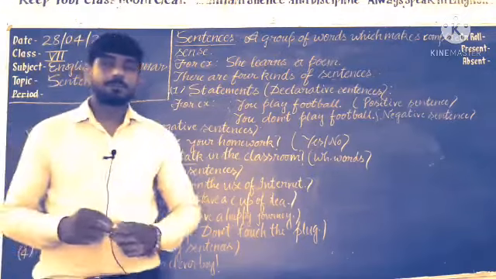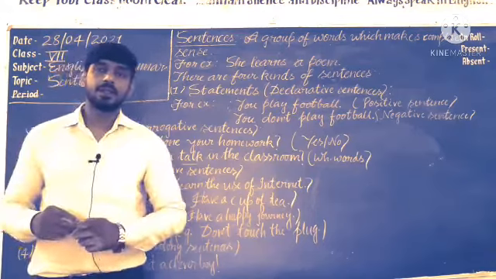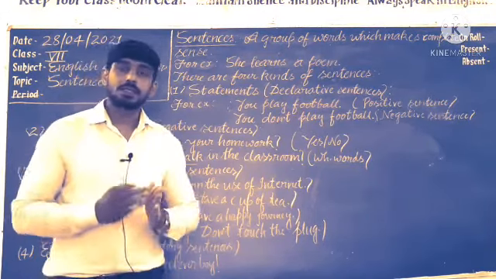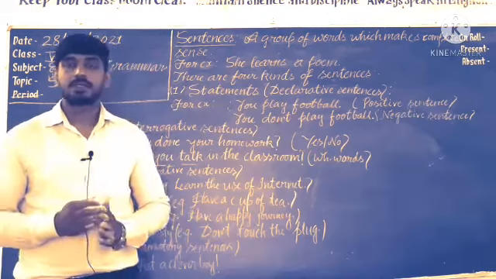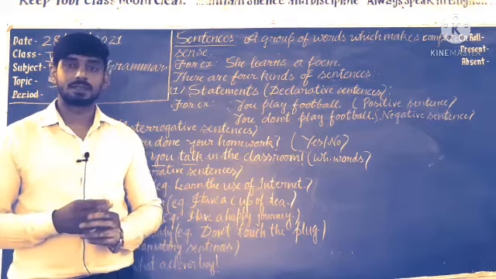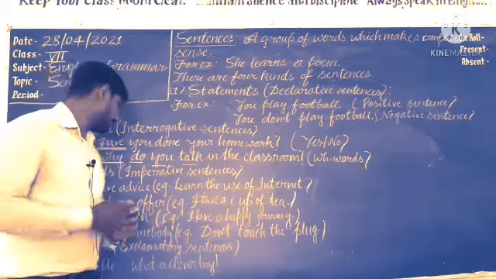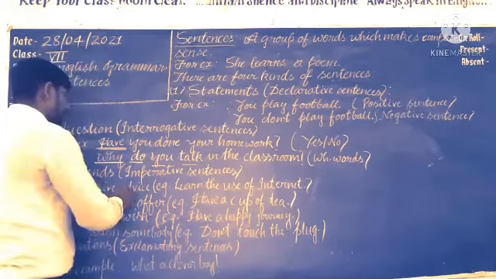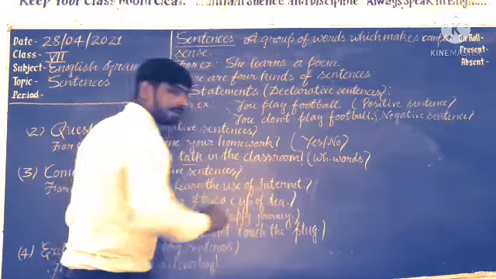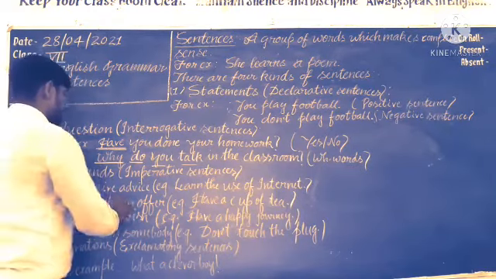Dear students, commands which we say are imperative sentences. An imperative sentence expresses command, request, suggestion, advice, warning, wish, instruction, etc. Understand? So we will see the examples. Some examples are here. Give advice: learn the use of the internet. Understand? Next one is make an offer.